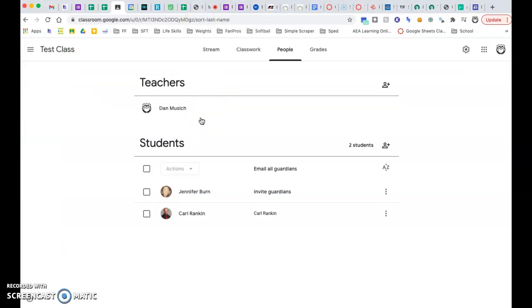If a parent has a Gmail account, then they'll have the option of daily, weekly, or no parent updates they can choose. If they have any other type of email address, it'll automatically default to weekly updates. Parents cannot see the classroom stream. They will see missing work, upcoming work, and class activities. That's how to do that.